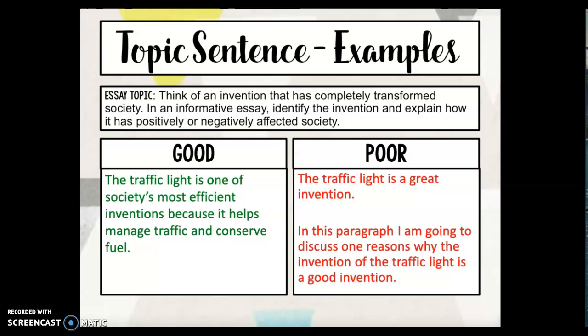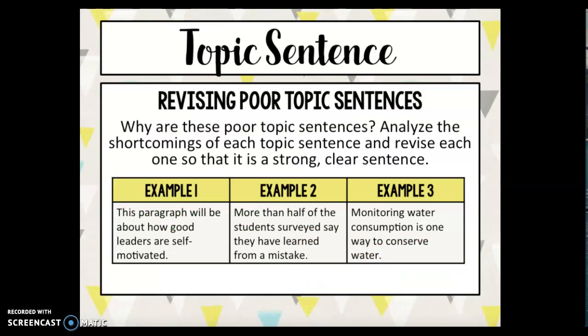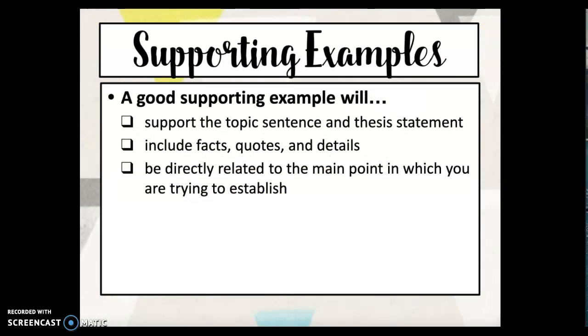So here's the good example. "The traffic light is one of society's most efficient inventions because it helps manage traffic and conserve fuel." So let's go ahead and look at this. This is what your assignment is going to look like. So I want you to think, why are these poor topic sentences? And you'll analyze each of the following topic sentences and revise them so that it is one strong, clear sentence.